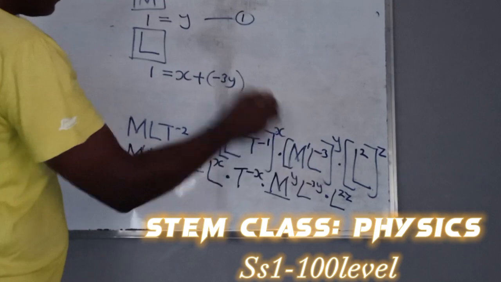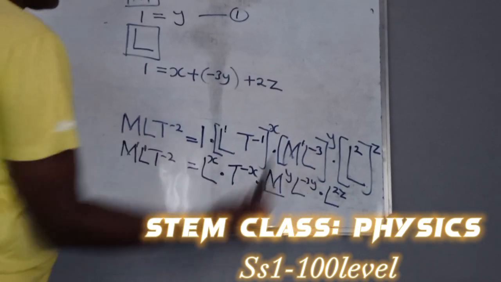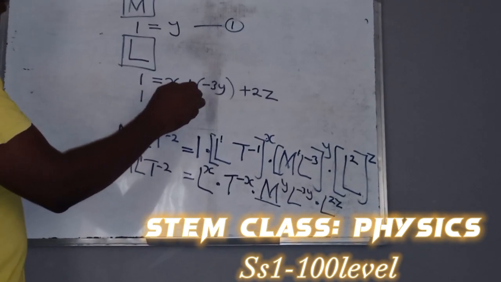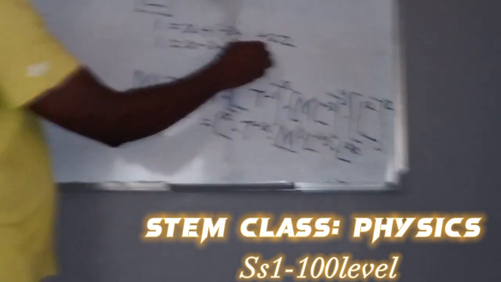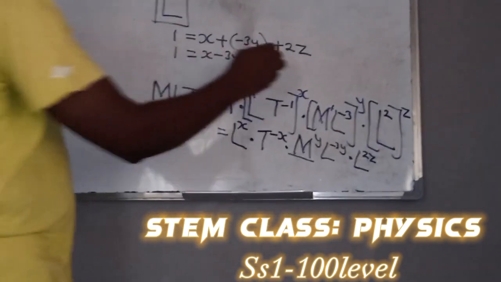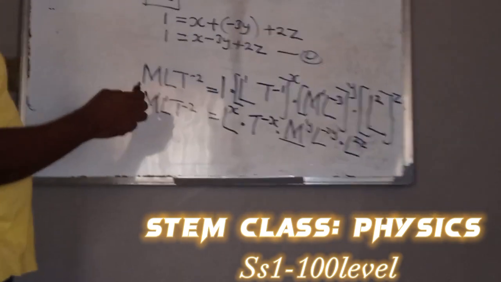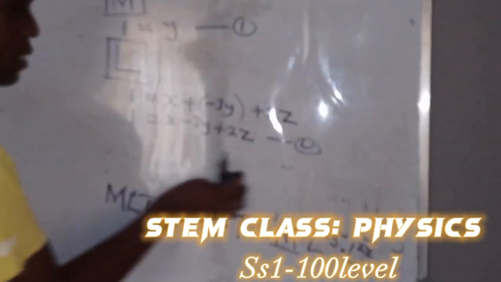Then we have here again plus 2z. So we have 1 equals to x minus 3y plus 2z. That is equation 2.